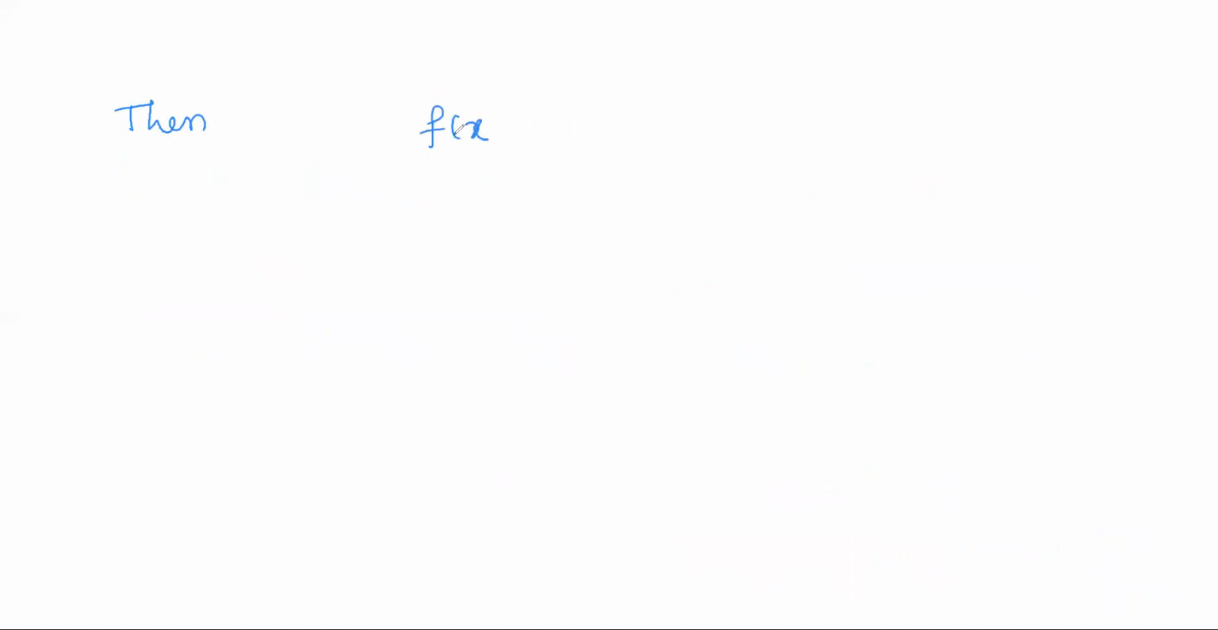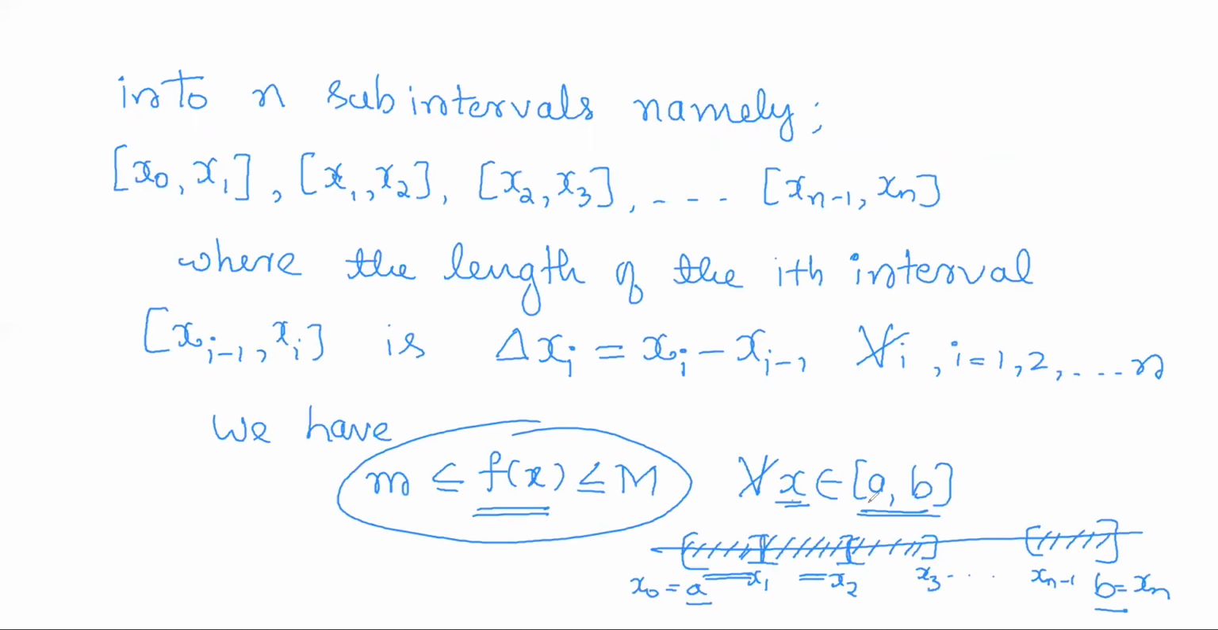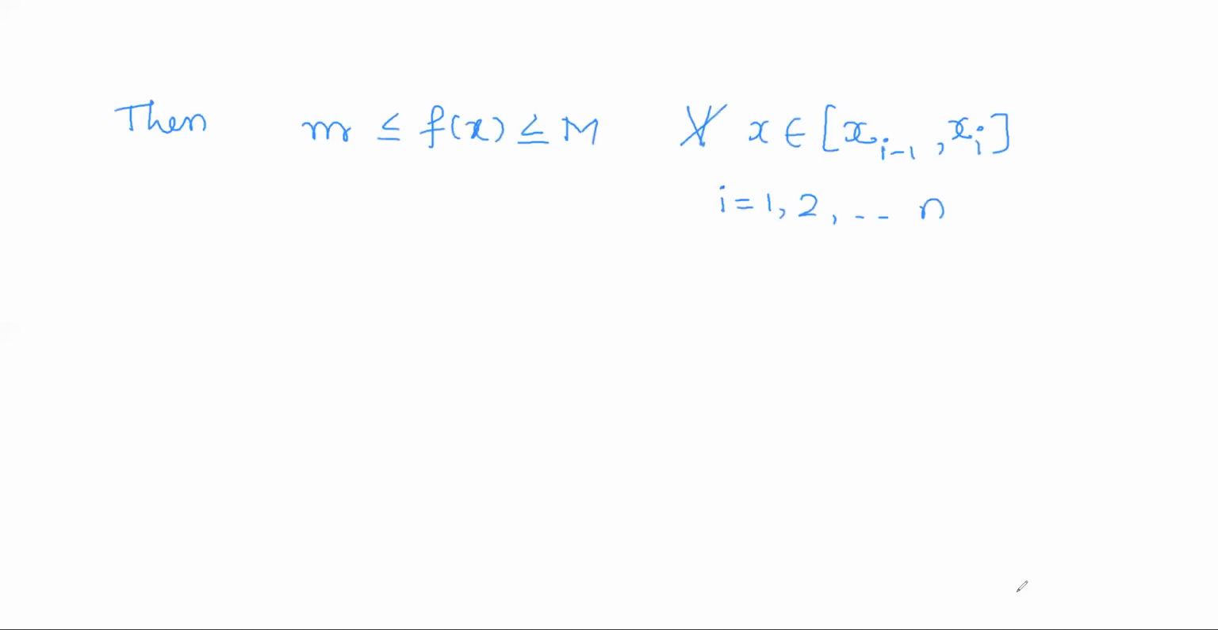Then f of x will be greater than or equal to small m and less than or equal to capital M for all x varying over any ith interval xi minus 1 to xi, where i can be any value from 1 to n. So it is just a particular case actually. So this holds for all x from a to b. So it can vary from a to b. Now just vary x from x0 to x1, x1 to x2, x2 to x3, like this, in the middle, right?